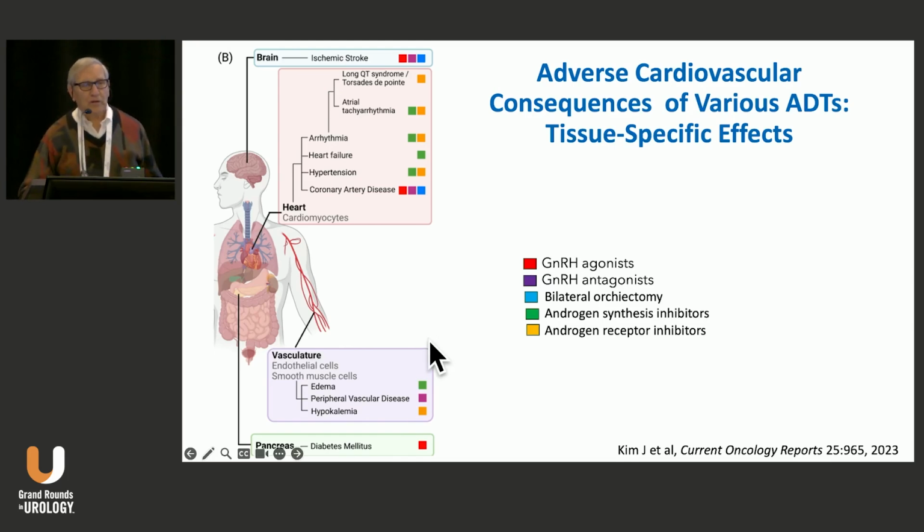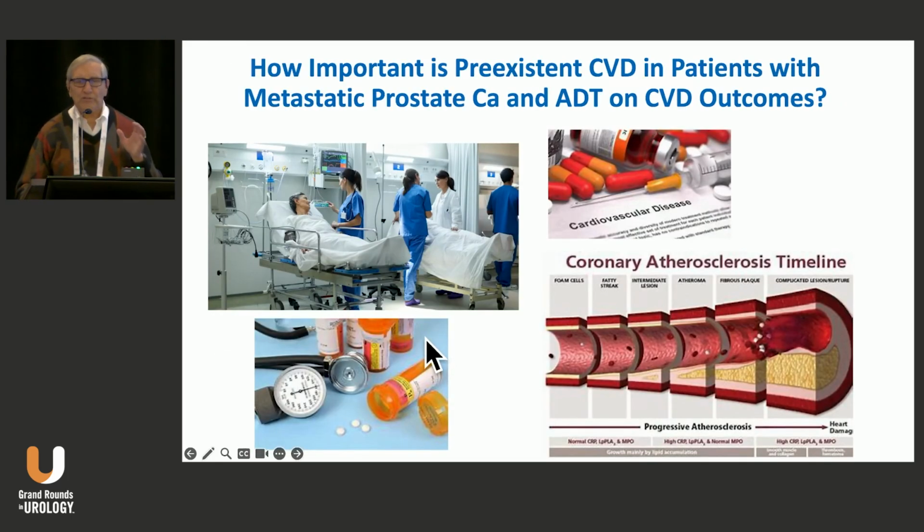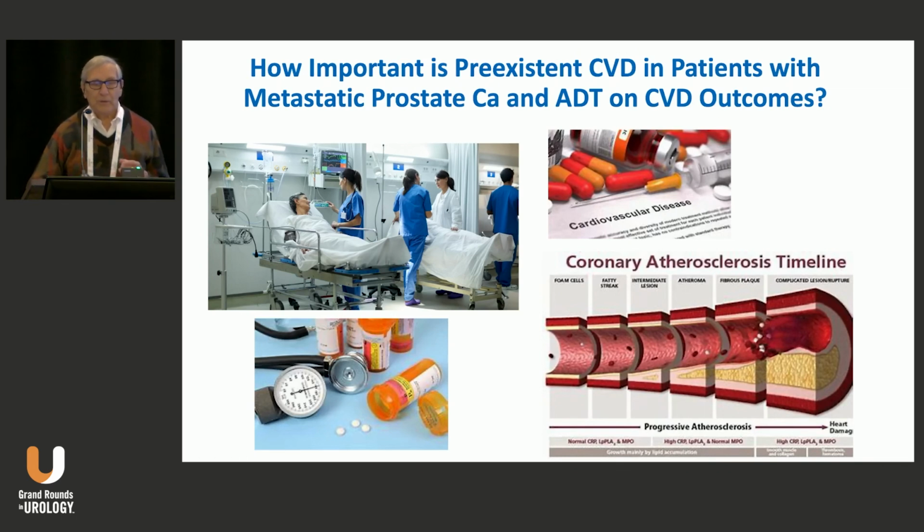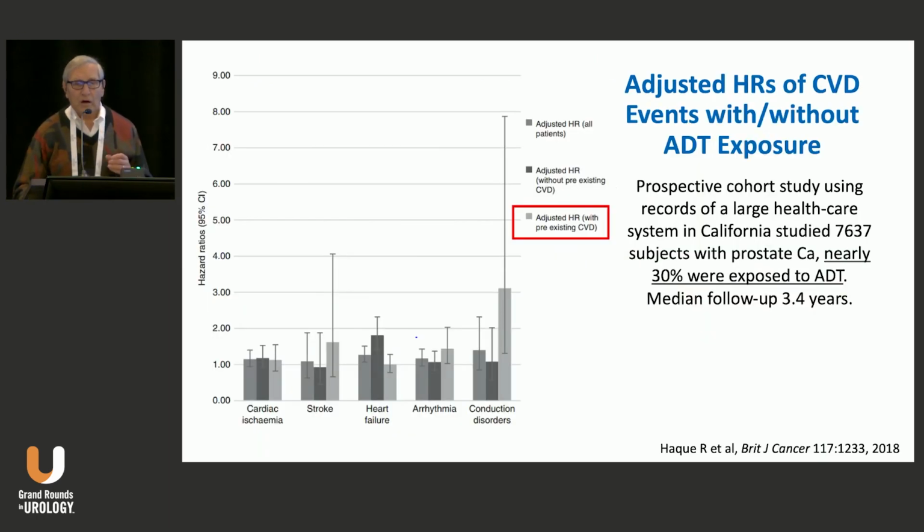So one of the questions that comes up is how important is pre-existing cardiovascular disease in patients who have metastatic prostate cancer and ADT on cardiovascular disease outcomes. So this slide just shows you a variety of manifestations of people with cardiovascular disease, and I'll not go into detail about that. But here we're looking at adjusted hazard ratios of CVD events with or without ADT exposure, and in the red are people who, in fact, on the far right of each of these bar graphs are the people that have pre-existing cardiac disease.